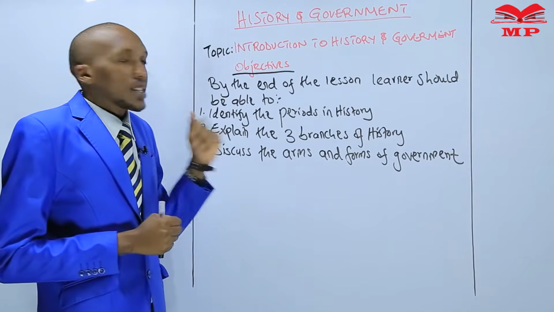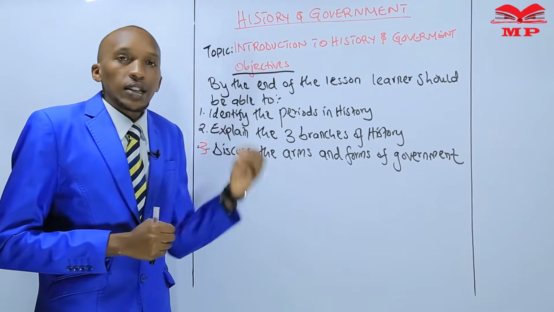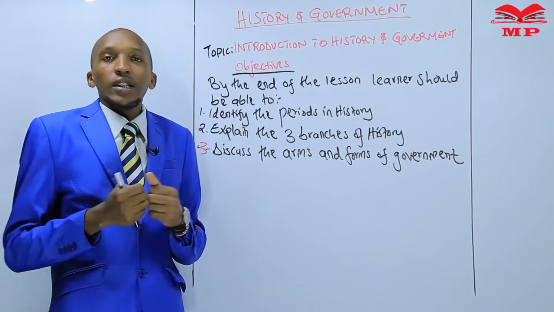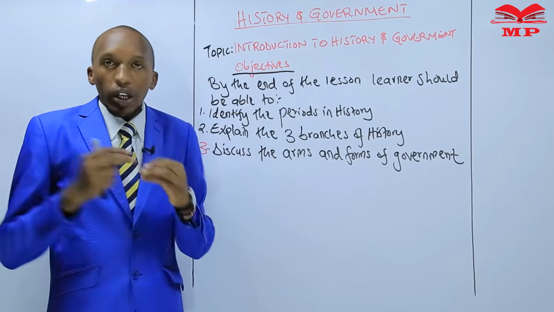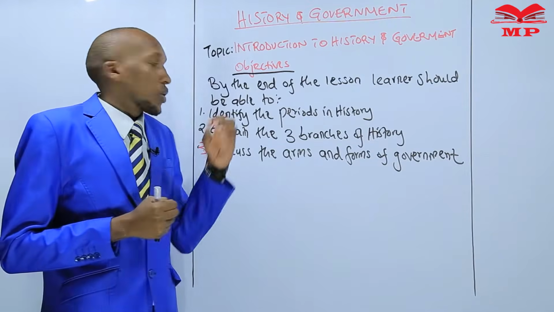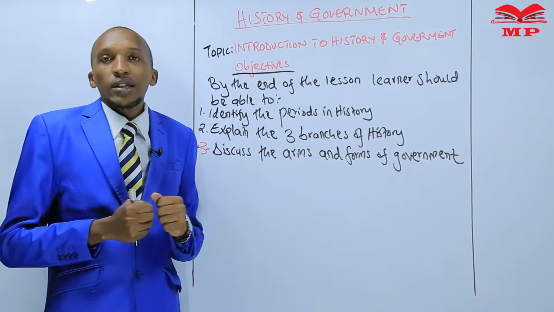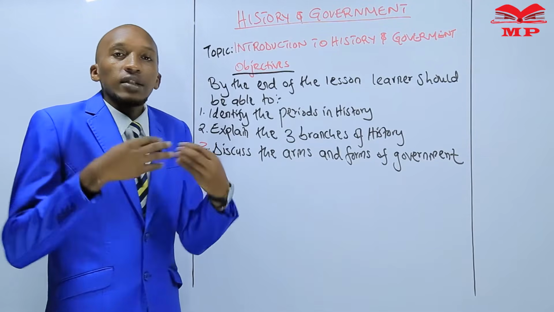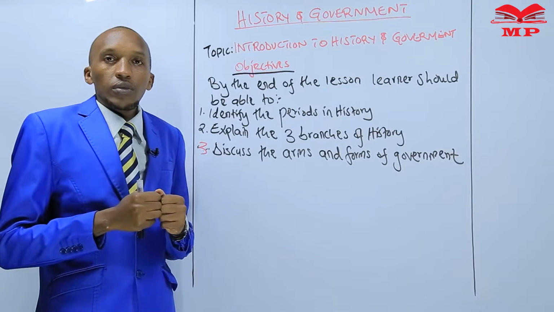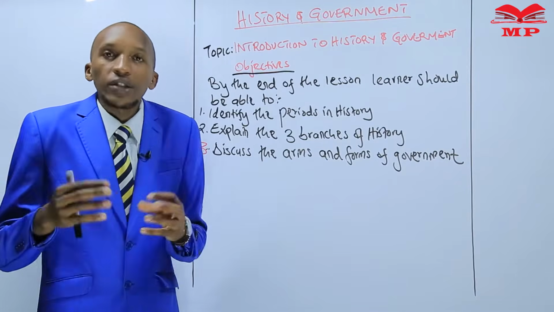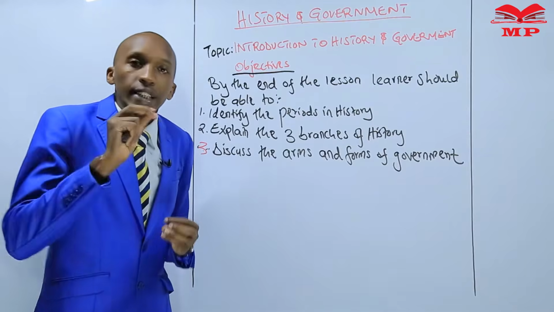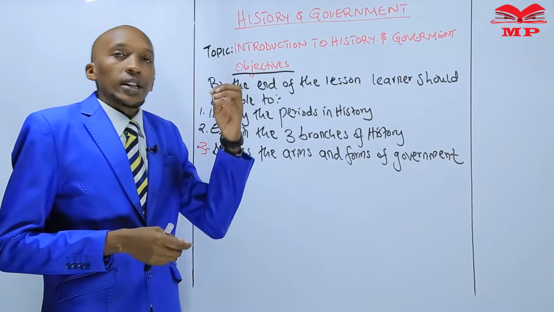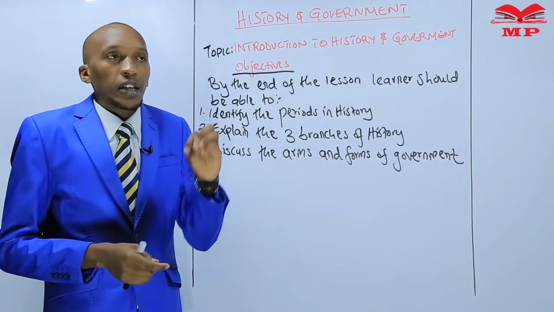Yes, we said history is a discipline that studies man's past events in a chronological order. That is history. And we also defined government as a group of people who have been given power to exercise control over the affairs of a given nation, state, or country. And they are given this power by the people of that specific country.